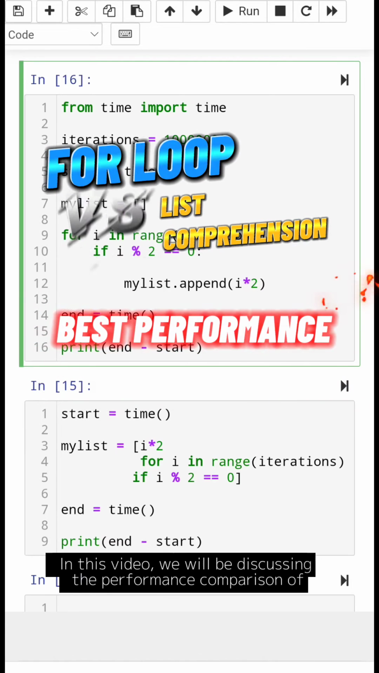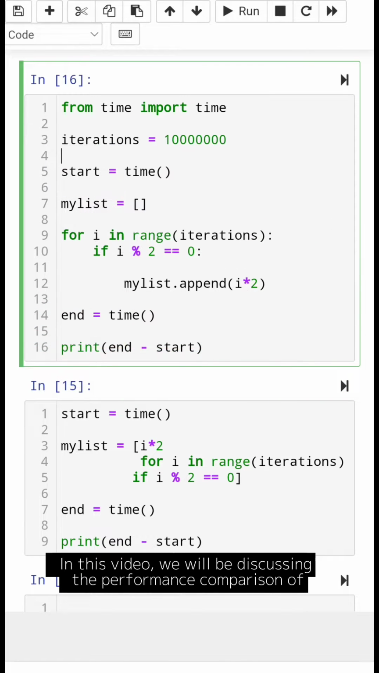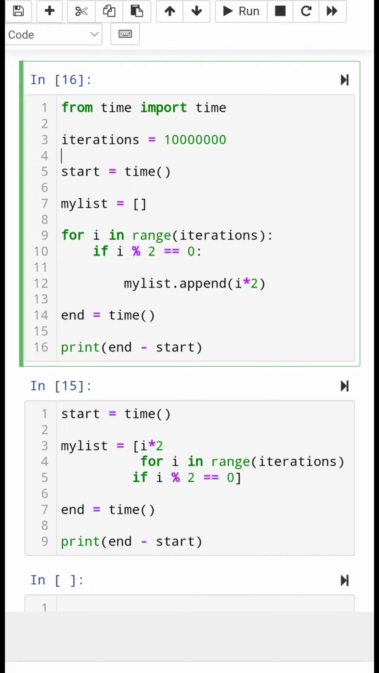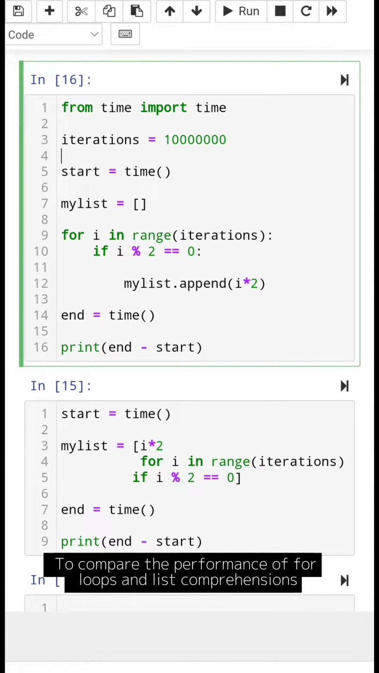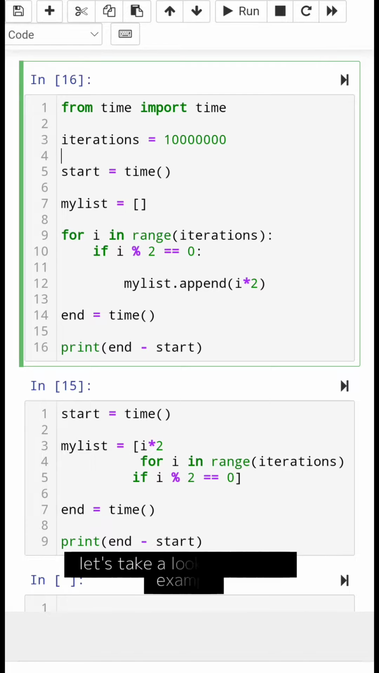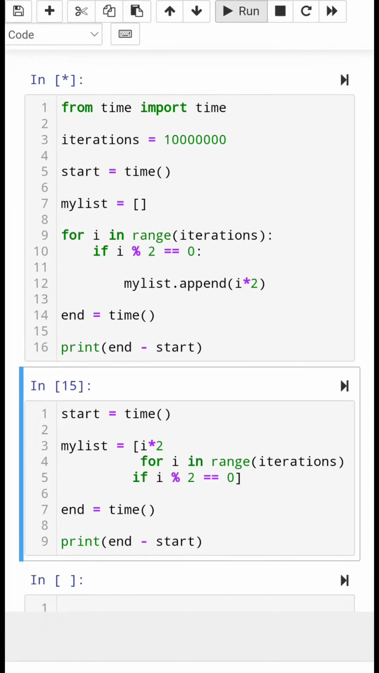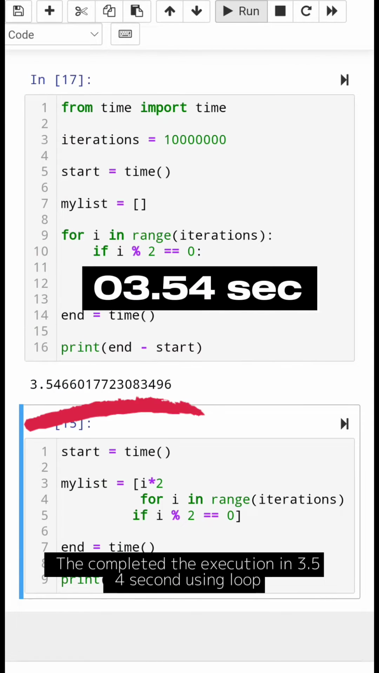In this video, we will be discussing the performance comparison of for loop and list comprehension in Python. To compare the performance of for loops and list comprehensions, let's take a look at a simple example. Here's the code for a for loop. It completed the execution in 3.5 seconds using the for loop.